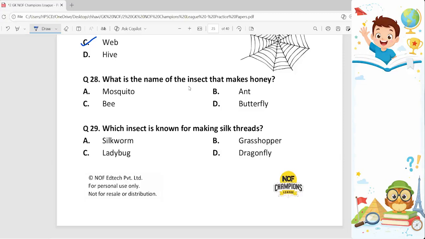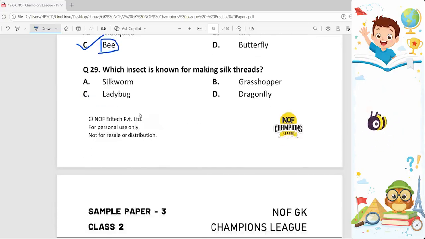28th question. What is the name of the insect that makes honey? Mosquito? No, not at all. Butterfly? That is also not correct. So the correct answer is option C, which makes honey. That's why they are also called honeybees.